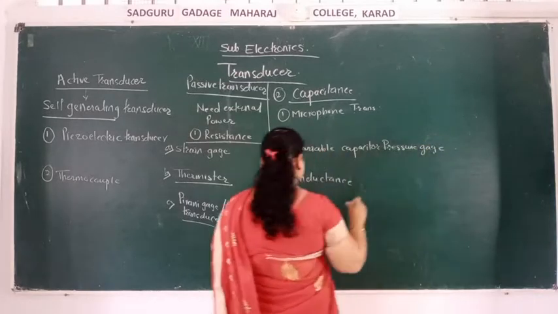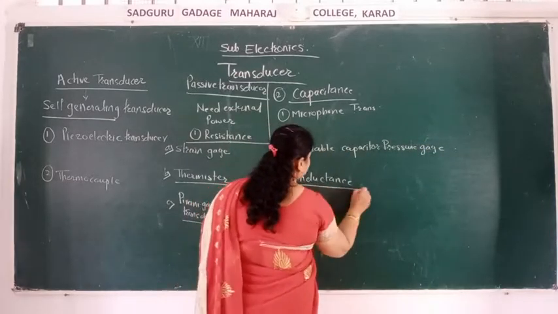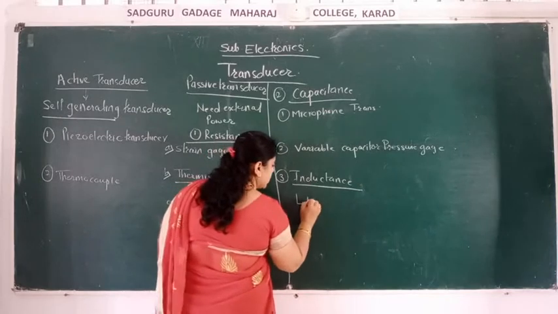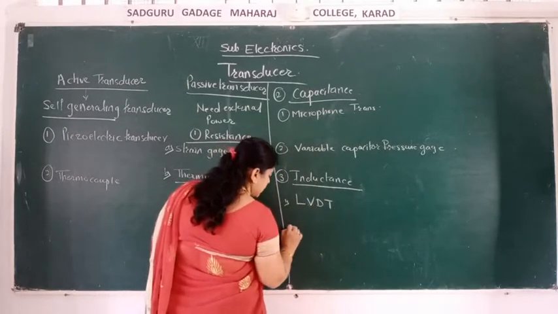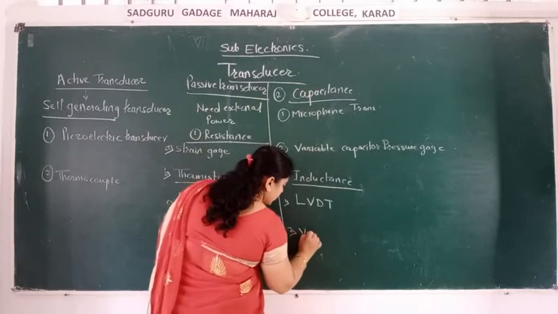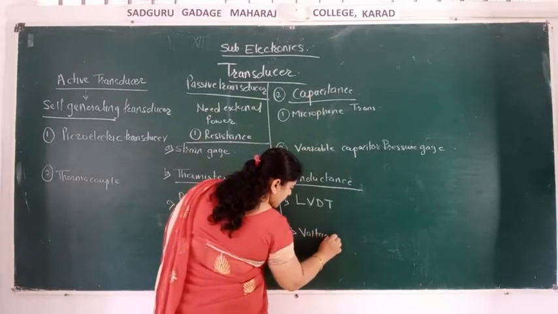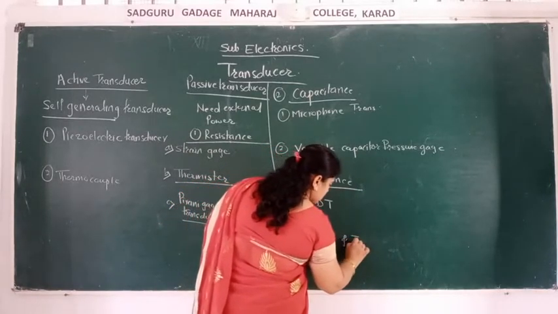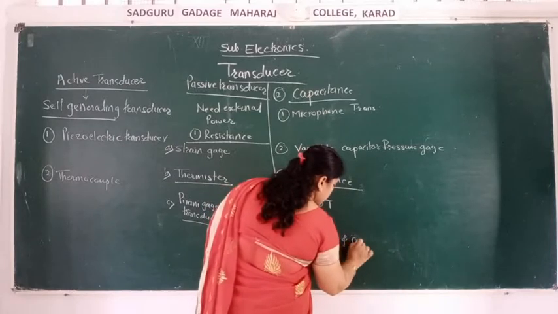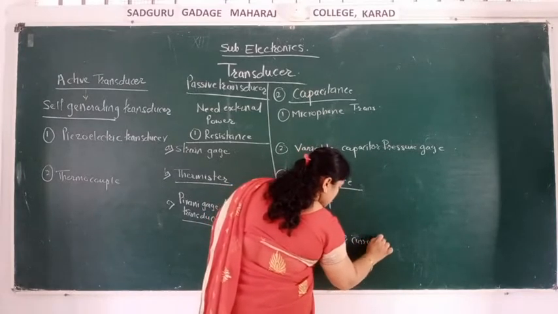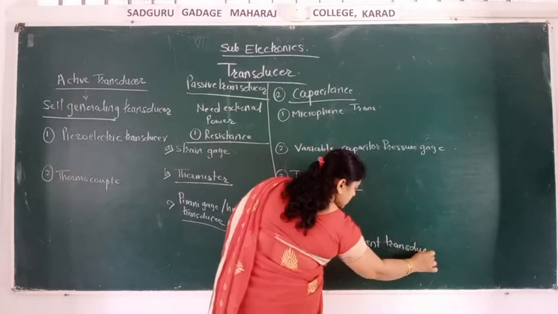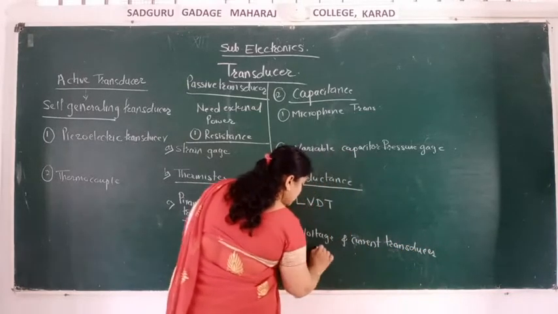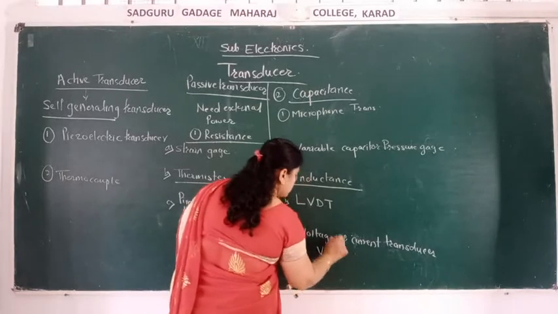And the last is the inductance type: the LVDT, and the second is the voltage and current transducer, that is the V and I transducer.